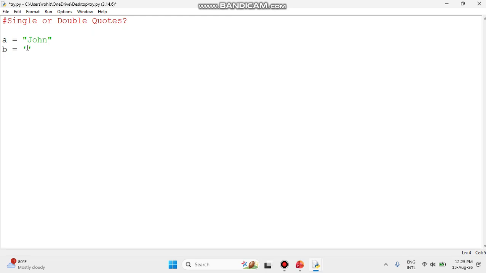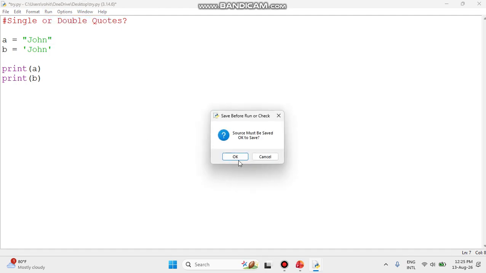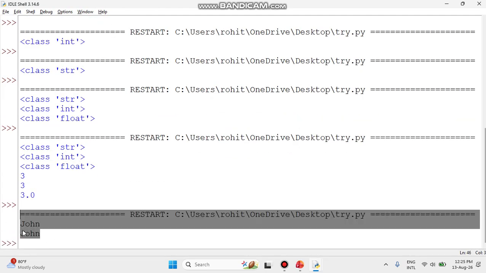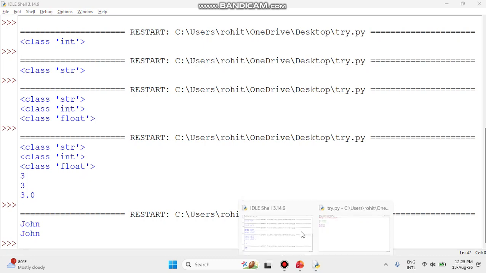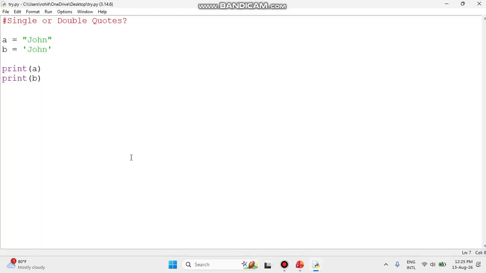Obviously John is expected to print two times, so print a inside the brackets, and another print is b. Let's see whether using single or double quotation changes the output. You can see the output is the same. It does not matter that much. Very good, let's go.